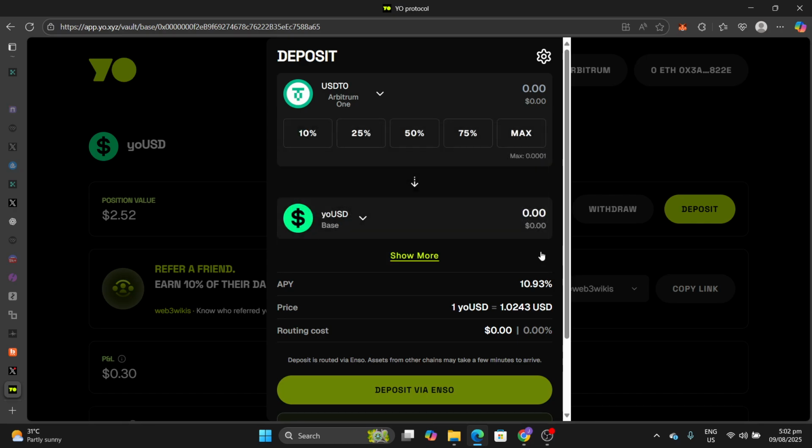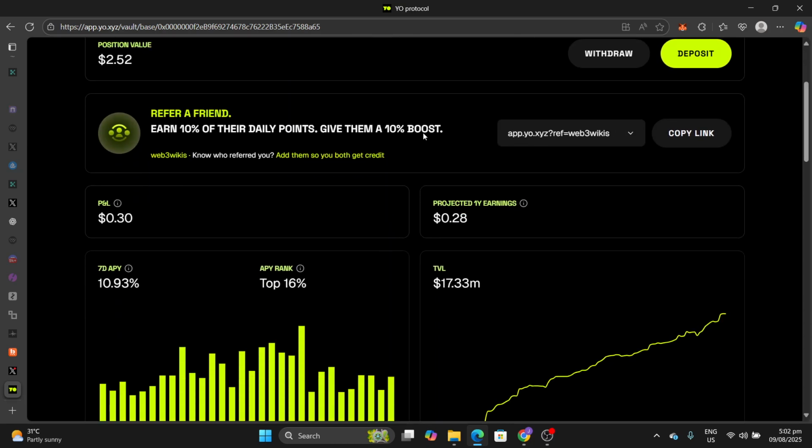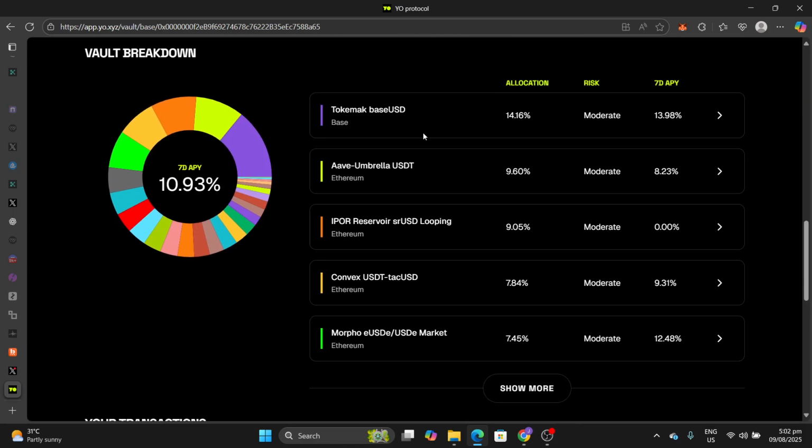When you deposit here, you receive Yo USD in turn. That Yo USD will be deposited into your wallet, meaning you can reuse it, but you'll start earning yield. And this is the yield, 10.93%.